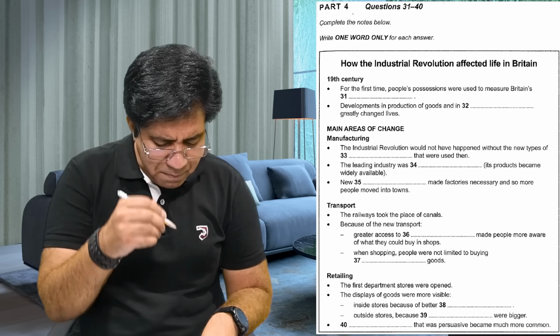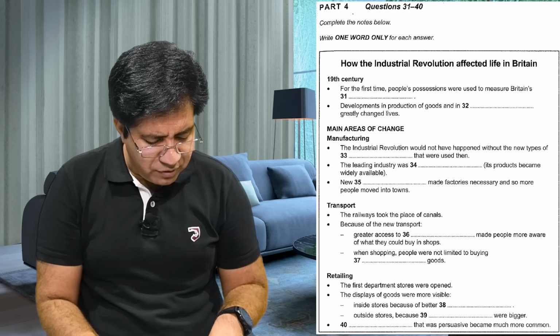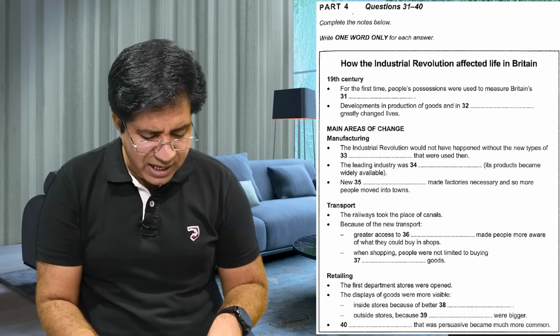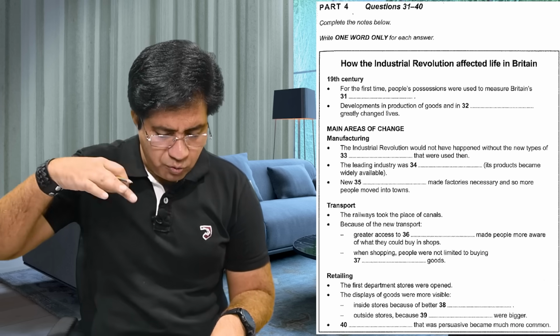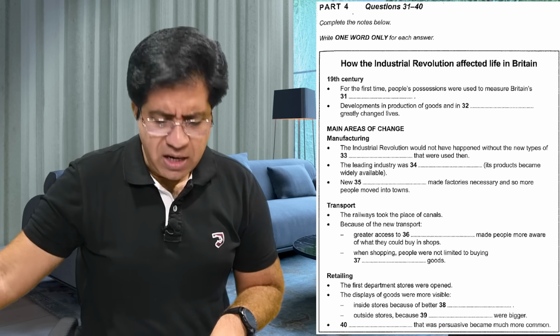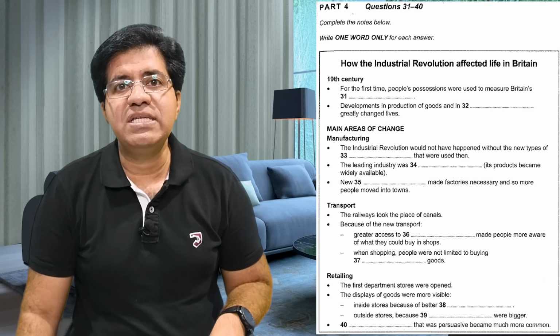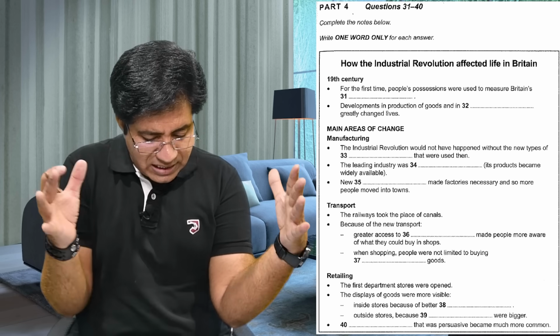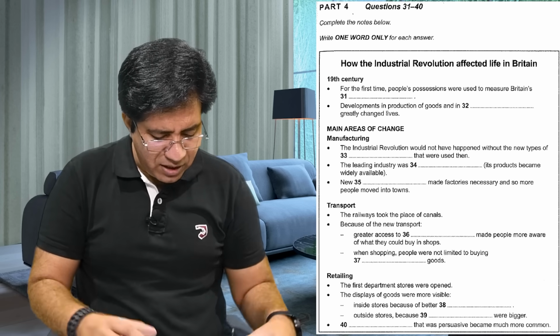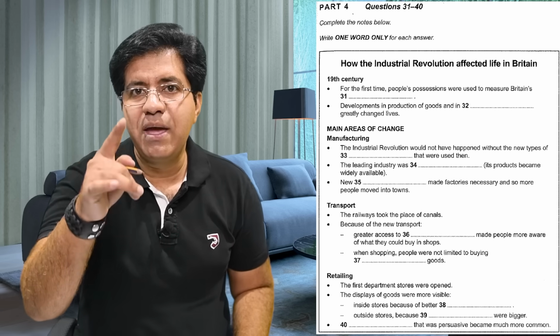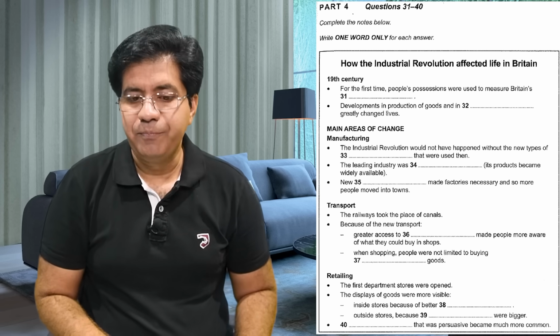So greater access to media made people, greater access to television made people. That is going to be something like that. So as a result, people were aware of what they could buy in shops. And remember, one word only.